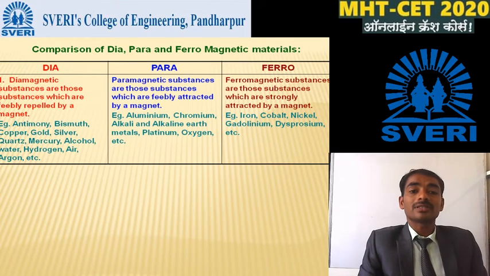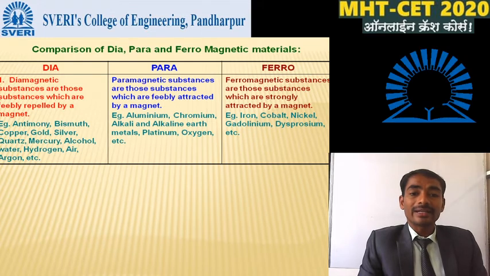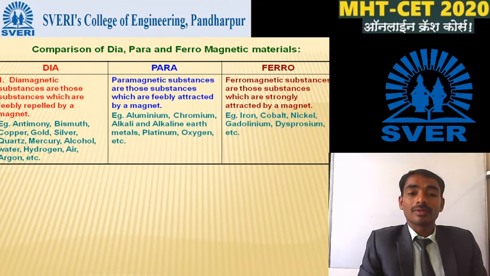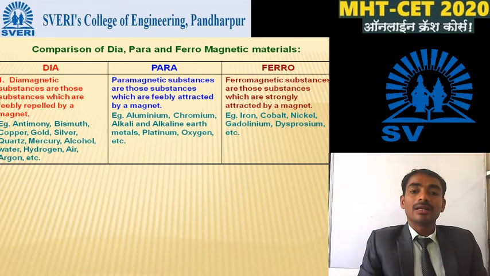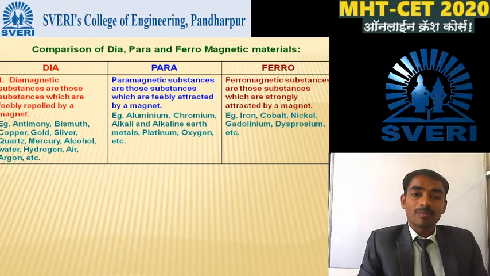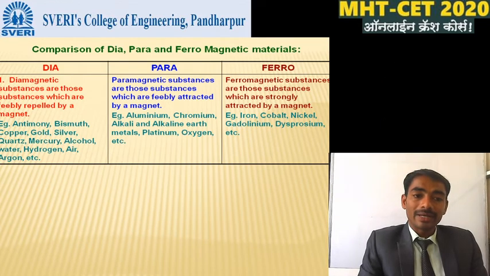Ferromagnetic substances are those substances which are strongly attracted by a magnet, and examples of ferromagnetic materials are iron, cobalt and nickel.